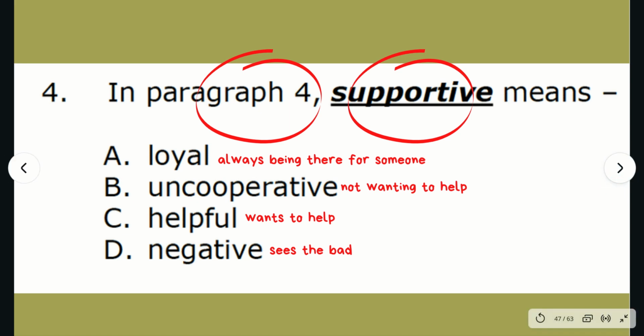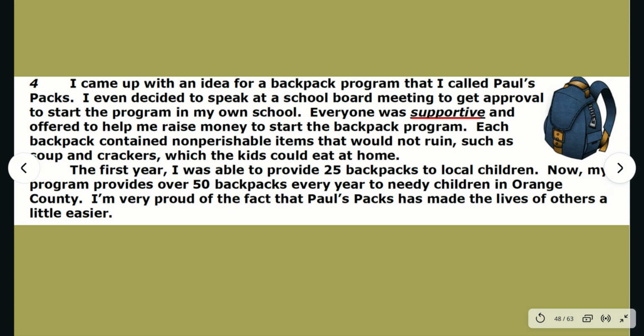We did step 1 and step 2, which means it's now time to do step 3. In step 3, we go back into the text to find our key words. I found paragraph 4 and the word supportive. Now that we've done step 3, we can read around our keywords to try to find the answer. Remember, when we have a question asking us about the meaning of the word, we're going to read the sentence it's in and then plug in the definitions to see which one makes the most sense.